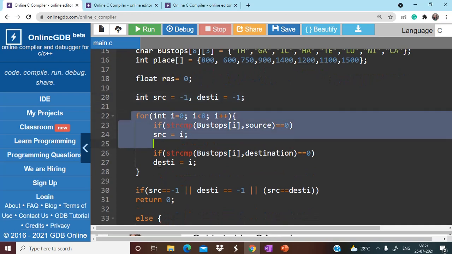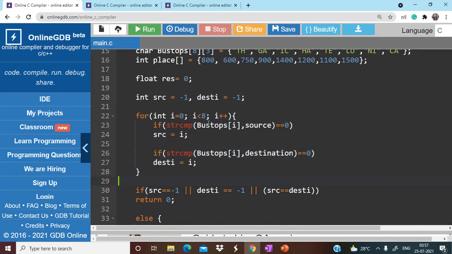Here you can see in this for loop, I am simply comparing the value present in the bus stops array to the source given by the user.